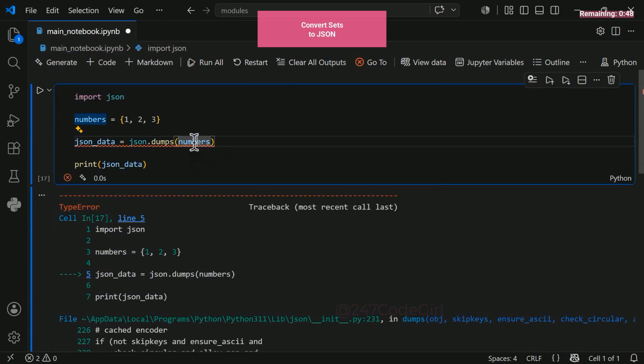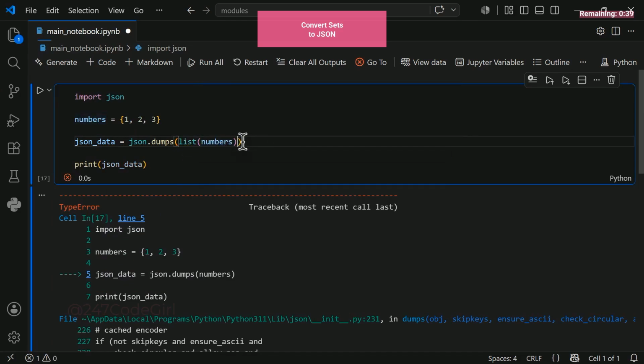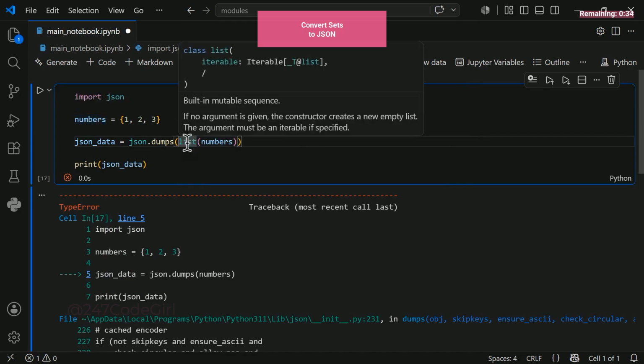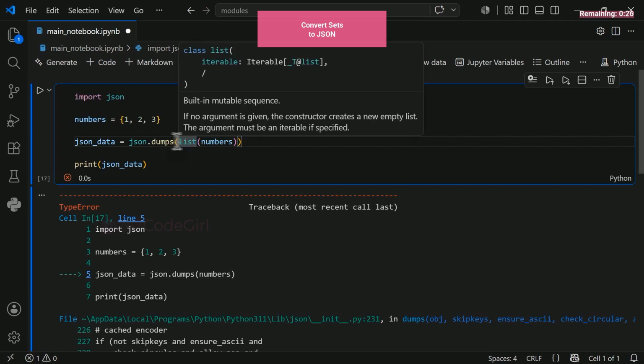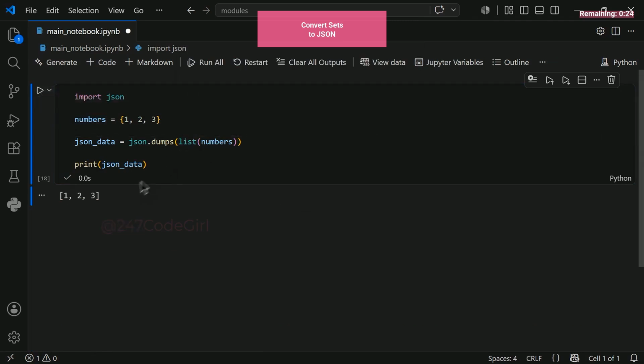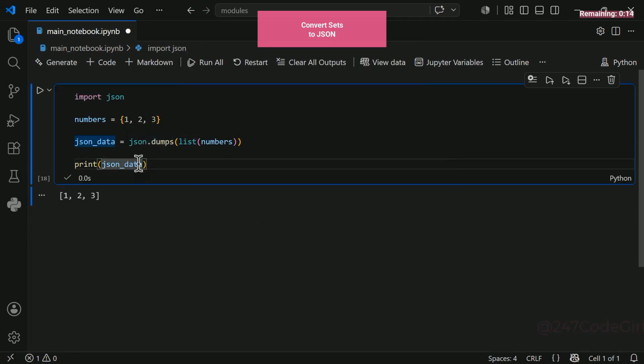You need to convert this to a list or a tuple. In order to do that, you can use list over here, which is the list constructor. Just wrap it around your variable name, the variable that has the set in it. And we're going to convert it into a list by wrapping it with list. This is the list class, which by default takes in a set and converts it into a list. So here you can see we converted it, and now we run and it has changed the data to JSON correctly. When you read it back, you will need to convert it back into a set, because otherwise Python will treat it as a list.